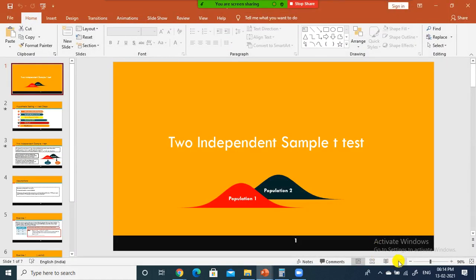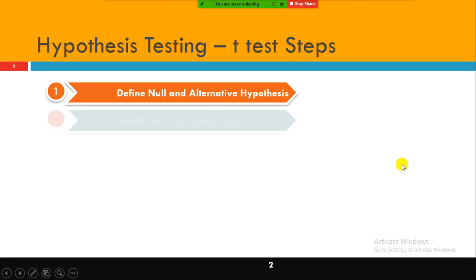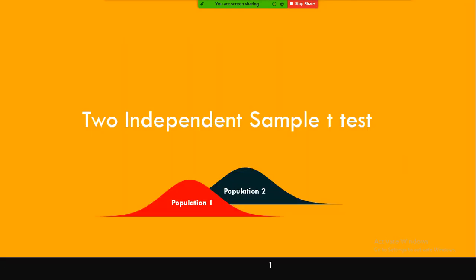And next one is the two independent sample t-test. 1 second. Let me, before I start, that's why I gave the recap to allow others also to join. Just give me a minute, a second. I'll just check with other guys so that